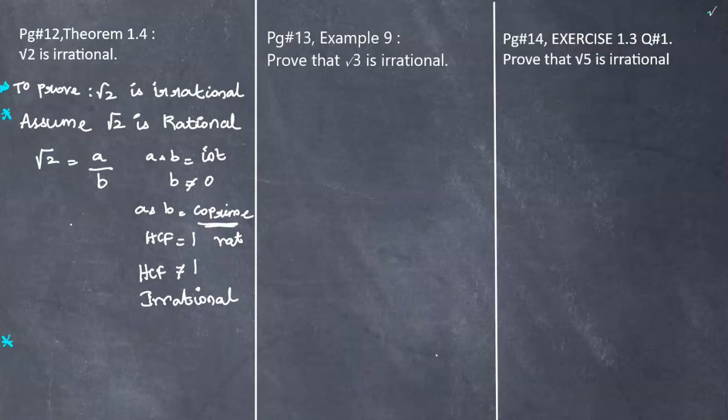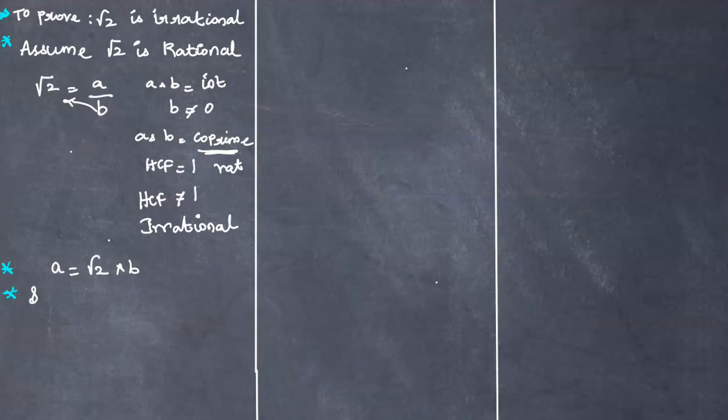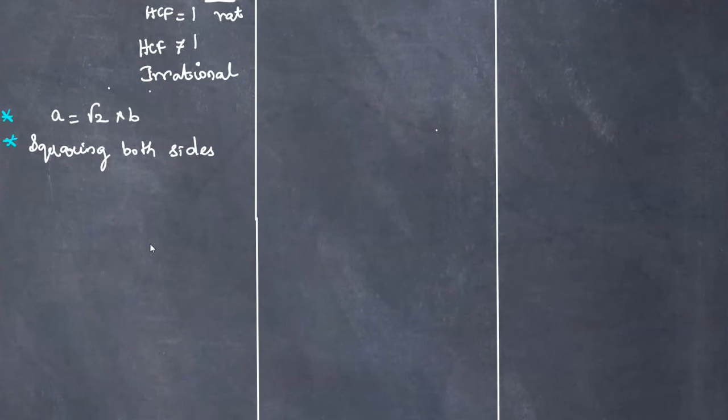So root 2 is equal to a by b, which means a equals root 2 into b. Cross multiplication, this goes there. So a equals root 2 into b. Next step is squaring both sides. We have to square on both sides.